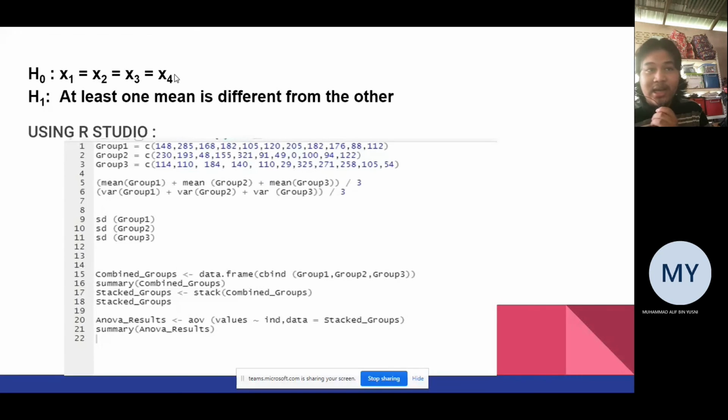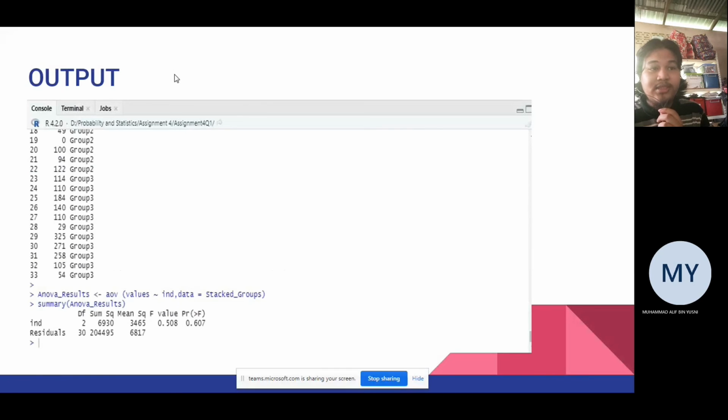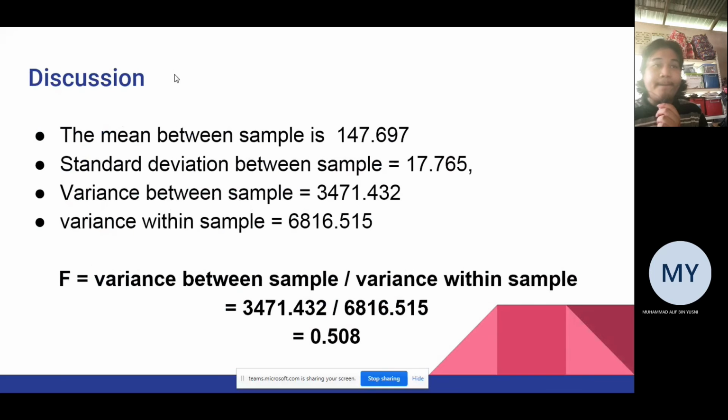All right, so we use RStudio to do the ANOVA test. So this is the output. The mean that we get between samples is 147.697, the standard deviation between samples is 17.765, the variance between samples is 3471.432, and the variance within the samples is 6816.515.